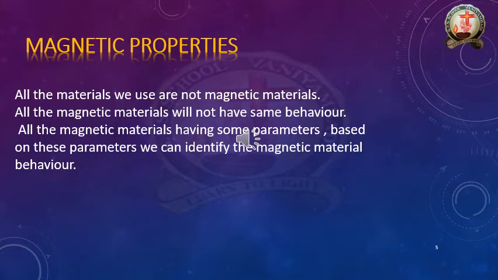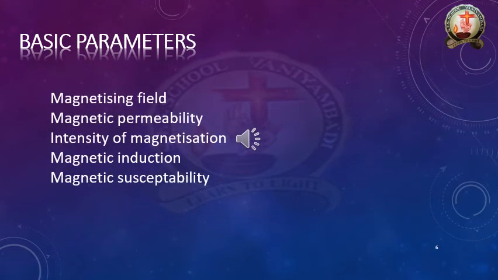Now this is the explanation about the magnetic properties. Now we should discuss the parameters. As I explained above, each and every magnetic material has some basic parameters. What are those basic parameters?